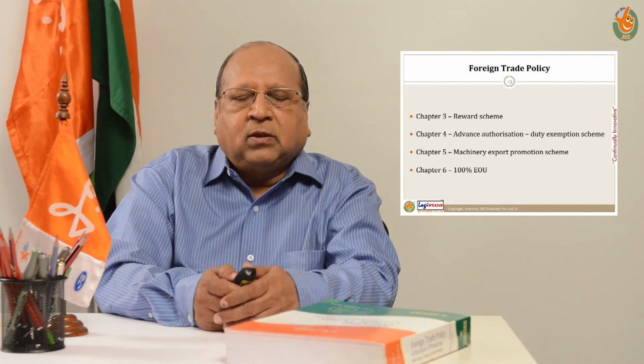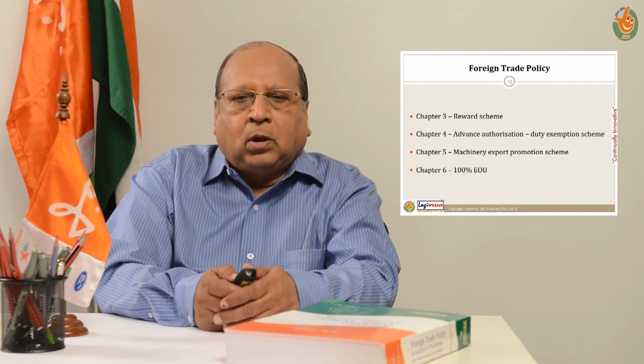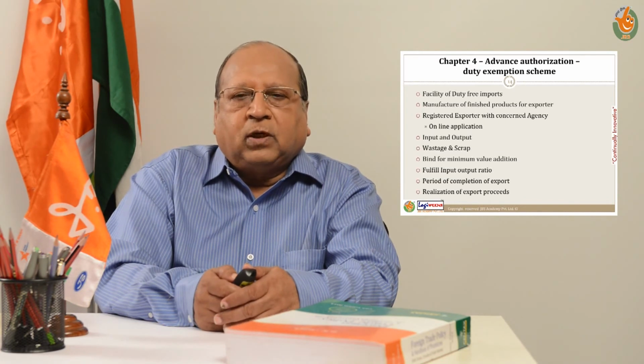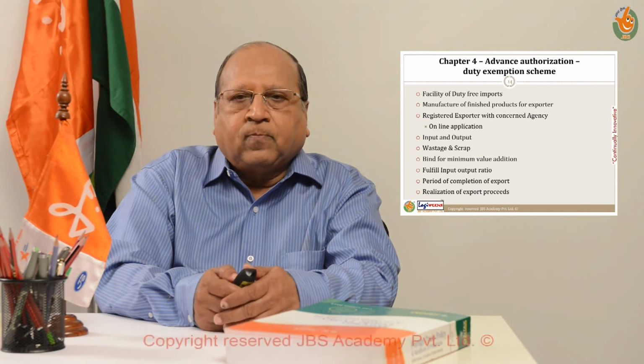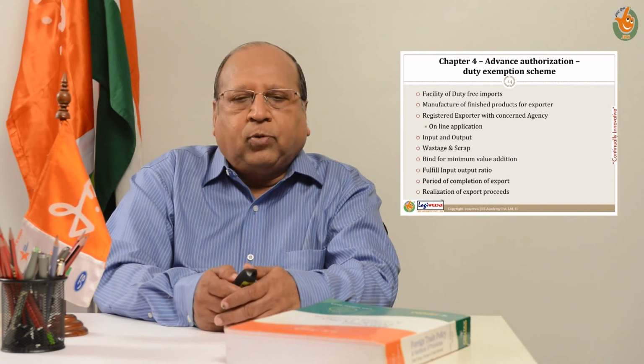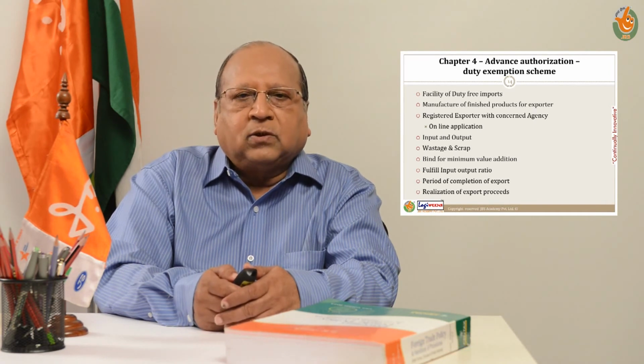Chapter 6 is about 100% export oriented units located at any place in India which is approved for the purpose of 100% production for exports. Now, let us start with Chapter 4 first, then we will move to Chapter 5 and then to Chapter 3. Chapter 4 is popularly known as the advance authorization scheme or the duty exemption scheme.